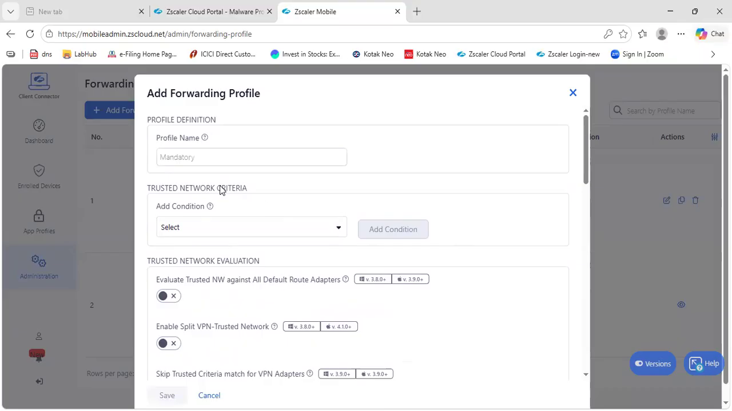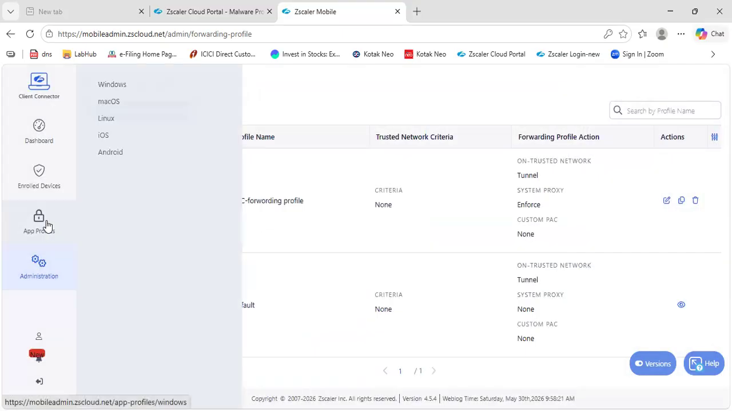And the trusted network criteria, what will be trusted, if I want to trust you, then what will be the criteria? I'll describe this as well, no problem. Based on my understanding, I'll share with you. So this is a small overview of ZCC.